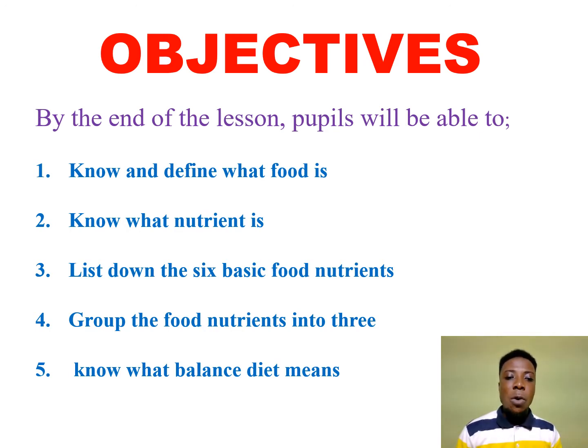Good. Also, we must be able to group the food nutrients into 3 groups. We should know how to group or categorize the food nutrients into 3 groups. Last but not the least, we should be able to know what a balanced diet means. What is meant by a balanced diet?